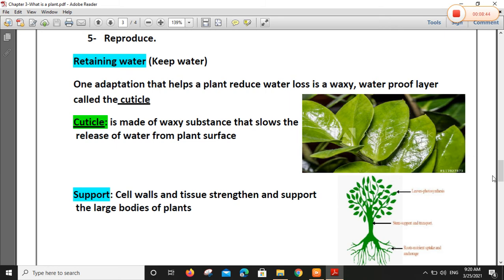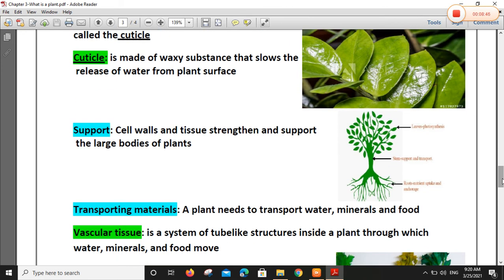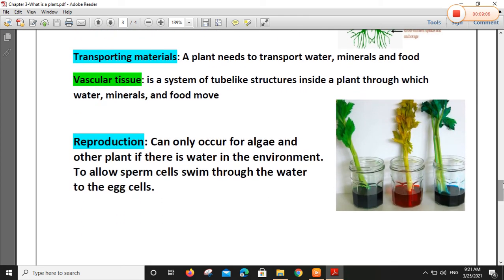Number 2, the plant needs support. Yes, support through a system in its stem. This system supports the plant and transports materials, water and food. So cell walls and tissue strengthen and support large bodies of plant. Transporting materials, I mean vascular tissue.